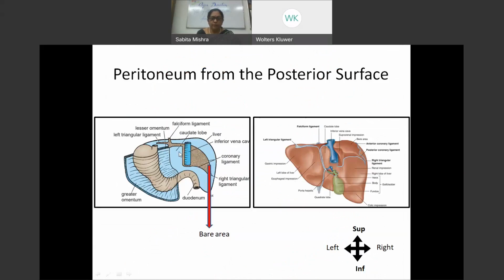And from the porta hepatis, from this ligamentum venosum and the porta hepatis, a fold of peritoneum comes down to the stomach, which forms the lesser omentum. So out here, what we see is the lesser omentum. Many of you wouldn't have done abdomen, so it might be a bit difficult to understand these terminologies, what is omentum and what is mesentery.